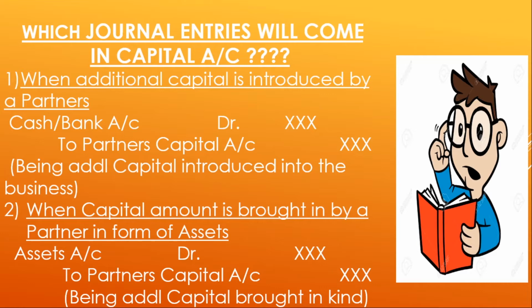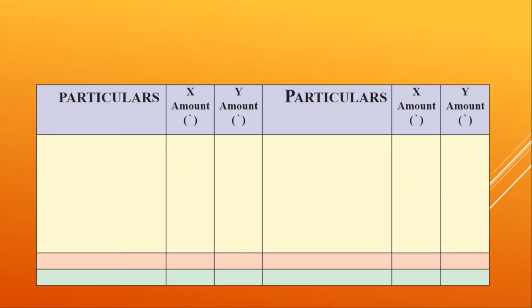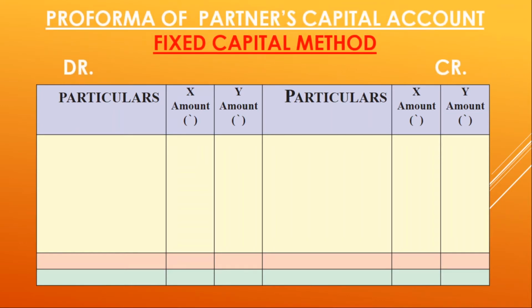and the corresponding second effect will be given to the partner's capital account. Now students, we will see a pro forma of a capital account of partners in fixed capital method. The first is by balance brought down. The balance of each partner, that is X and Y, will be written on the credit side.